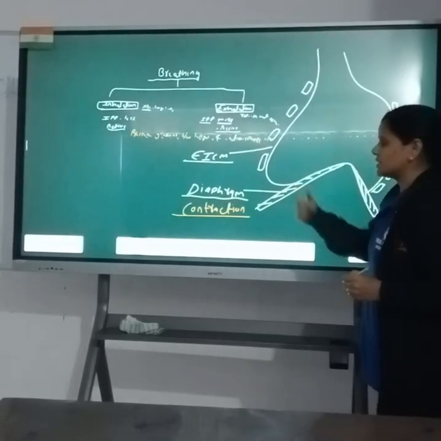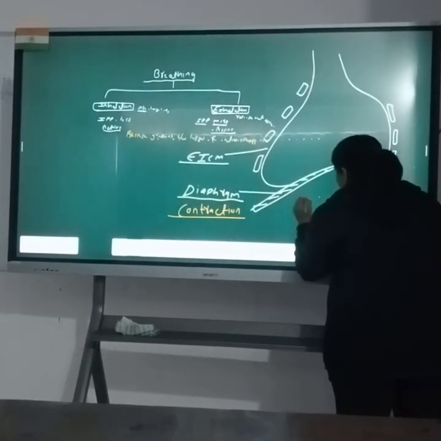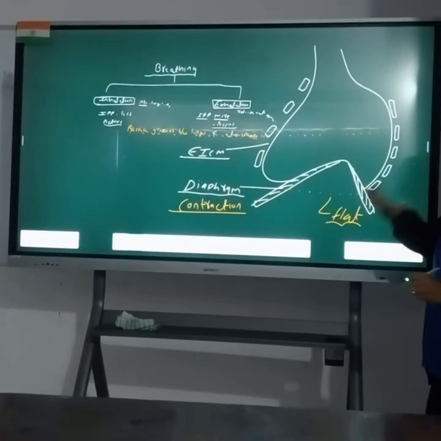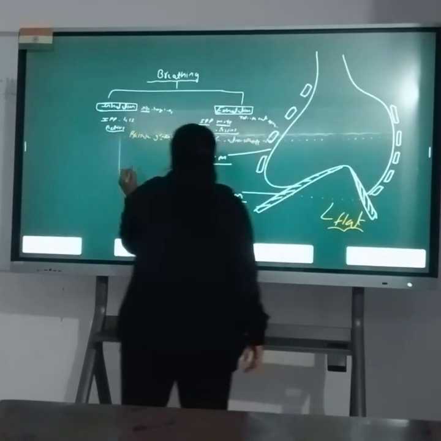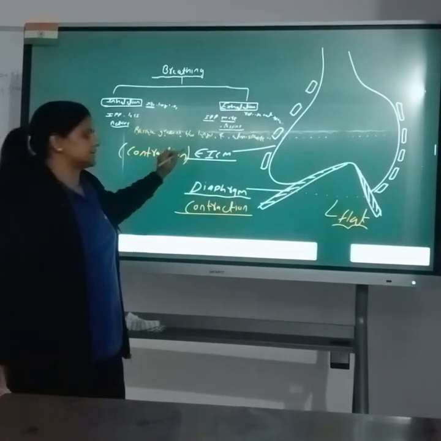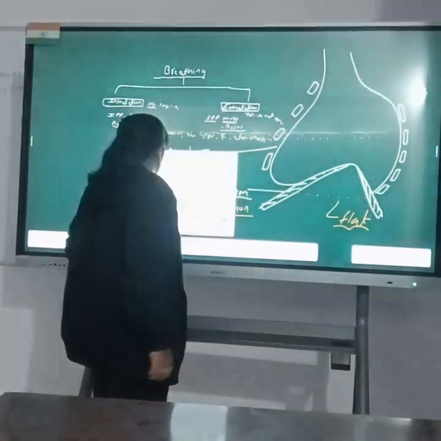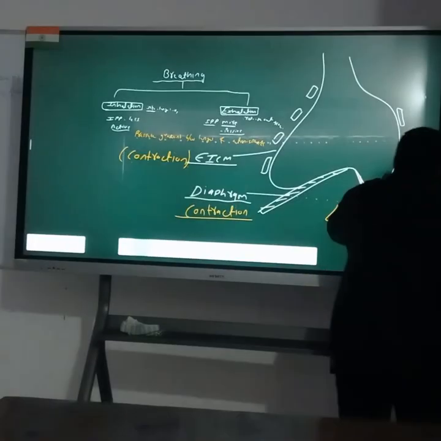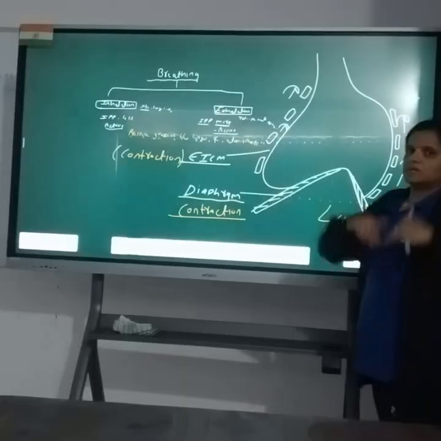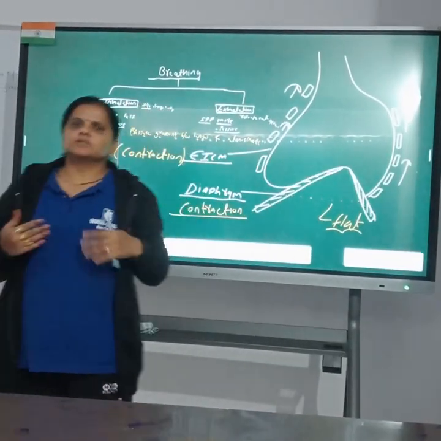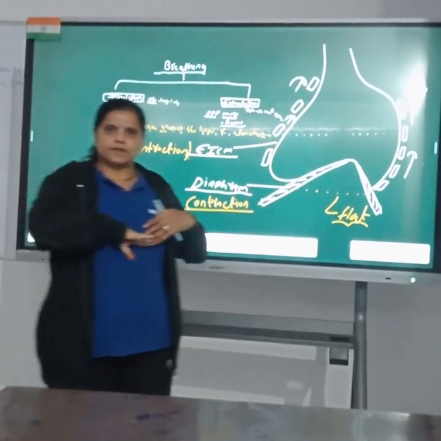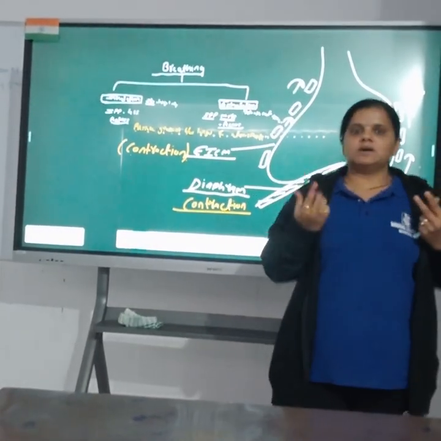Now, when contraction occurs in the diaphragm, the diaphragm becomes flat. Also, contraction occurs in the external intercostal muscles. So these ribs are moved towards the upper side. We can do this practically. So during inhalation, contraction occurs, the diaphragm becomes flat, and the ribs are moved towards the upper side.